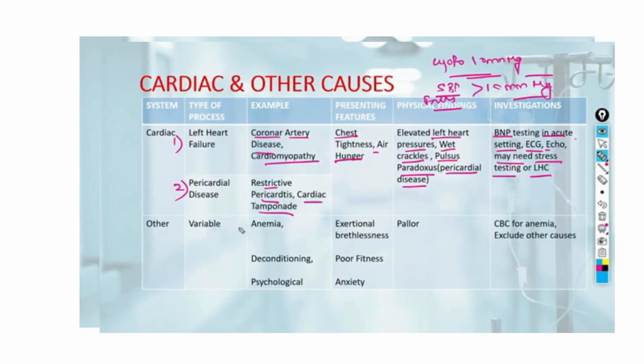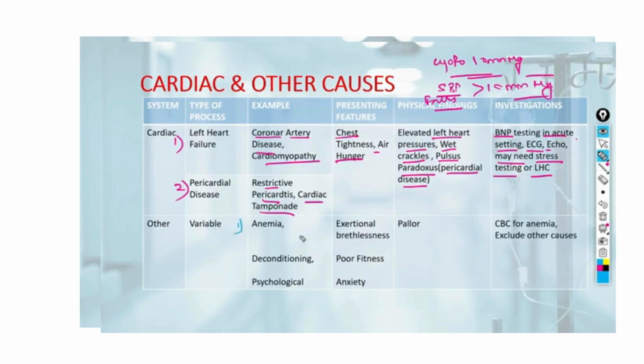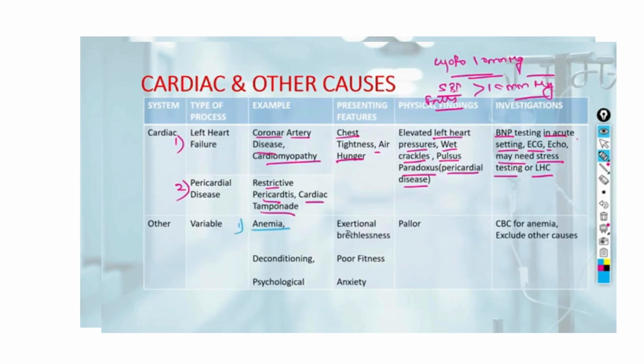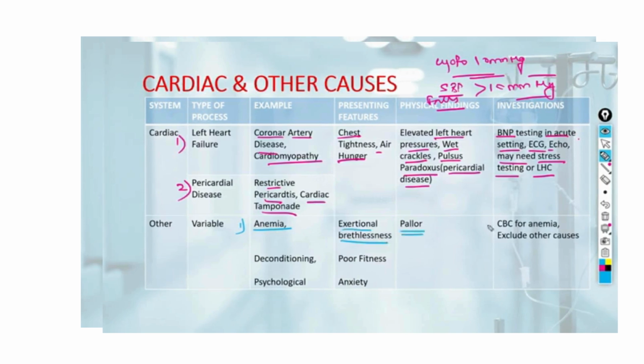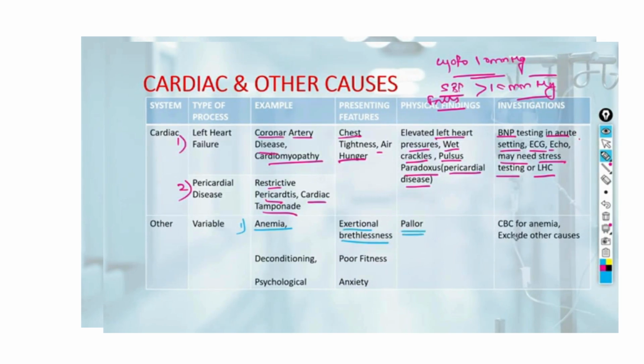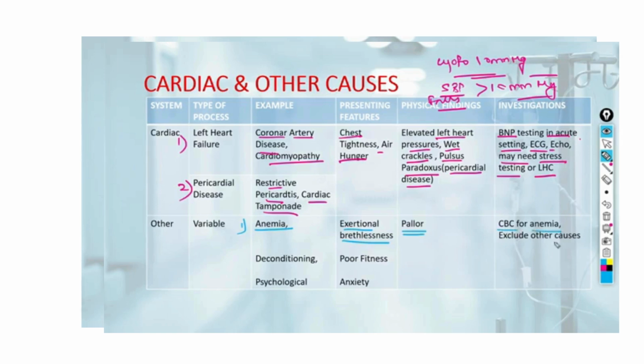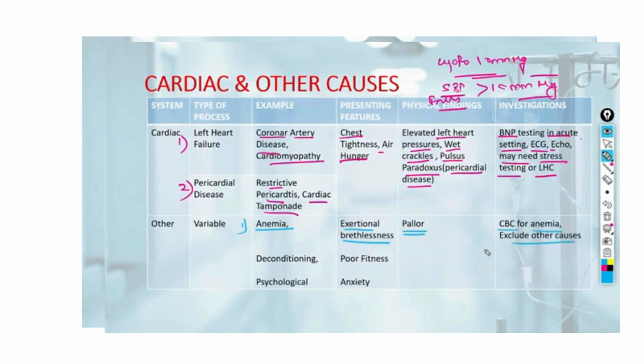can be seen in patients of anemia. Patients will complain of breathlessness on exertion. On physical findings, pallor is usually seen, and what investigations are to be done? We will do simply a CBC for anemia and exclude the causes.